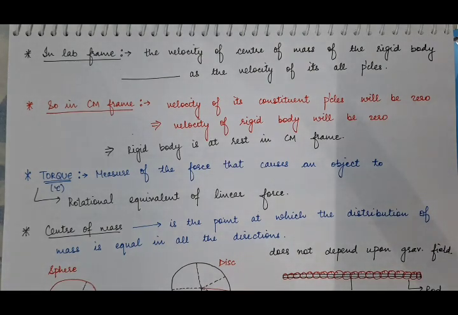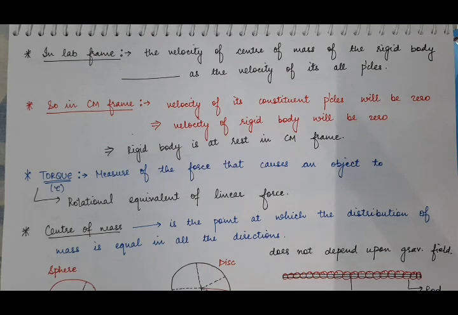Now we have discussed lab frame and center of mass frame in our previous semester. So now we'll view this translatory motion of the rigid body from the lab frame. This rigid body will also have its center of mass at some point inside the body.